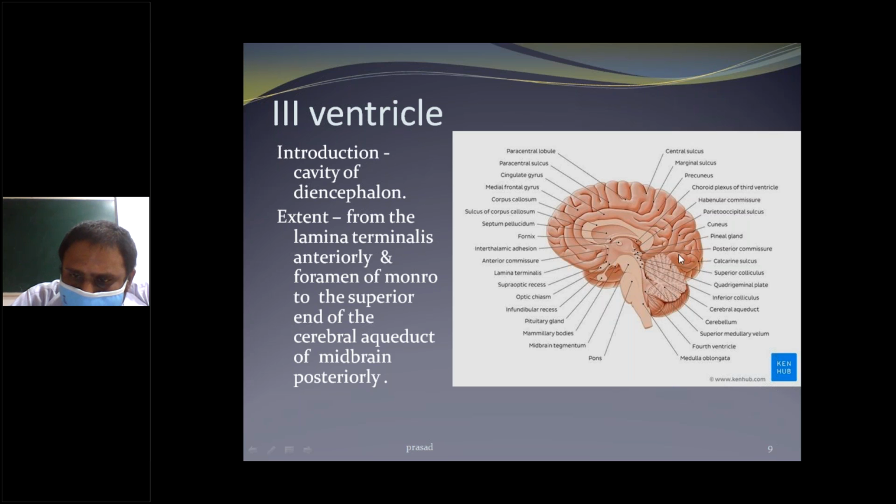Next one is the pineal gland and posterior commissure, and the quadrigeminal plate, inferior colliculus, cerebral aqueduct and cerebellum. This is the communication with the cortex.